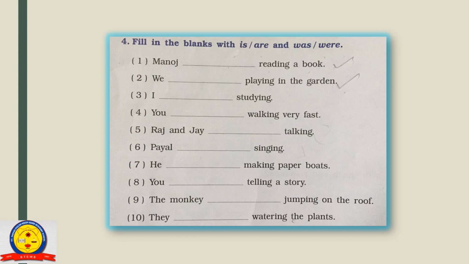Next example, we dash playing in the garden. In the bracket, write down before. Before means past. Yes, and we is more than one. So we will use were. We were playing in the garden. So this is an exercise you have to do by yourselves.